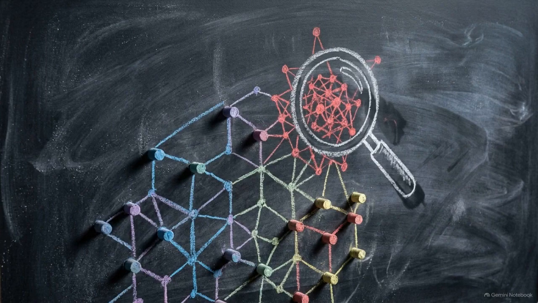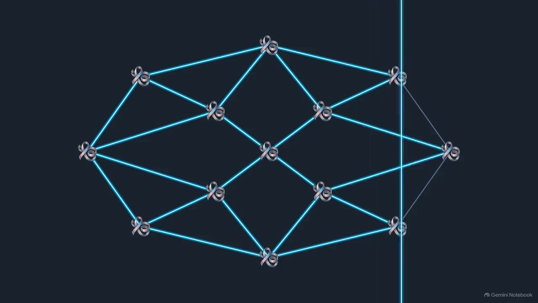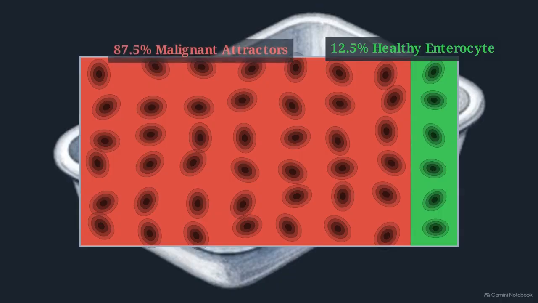To understand the mechanics of this convergence, we have to look at how the Gong system mapped this cellular transformation as a topological network problem, evaluating the stability of the entire system at once. This graphic displays the model's unperturbed baseline landscape. Initially, a mere 12.5% of the Boolean state space leads to a normal enterocyte state. The vast majority of the map traps the cell in malignant attractors.